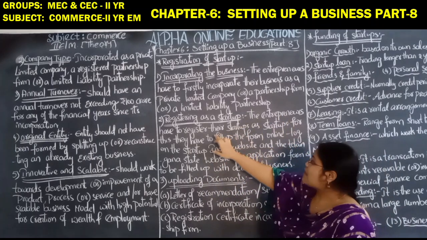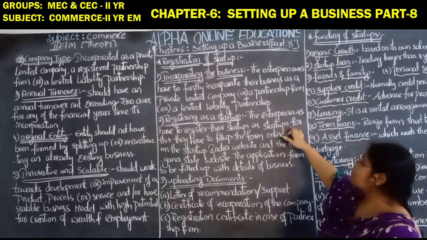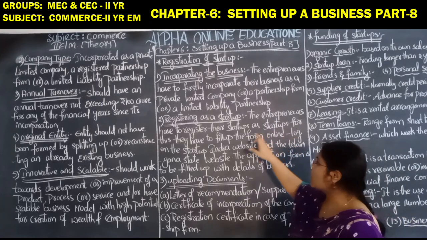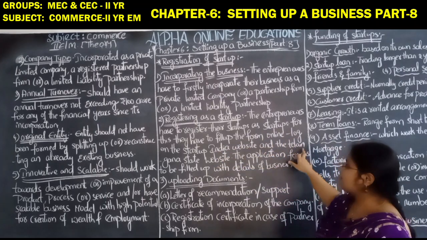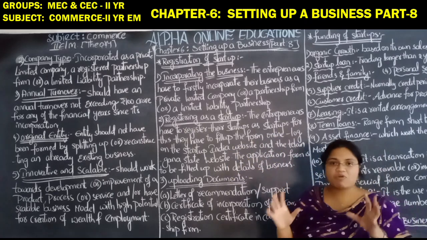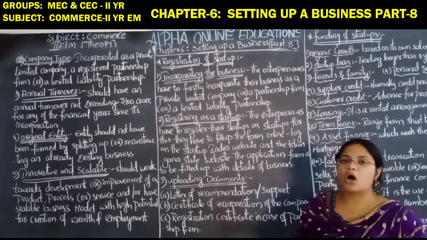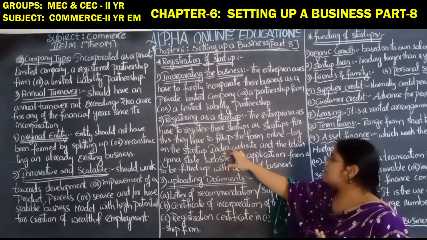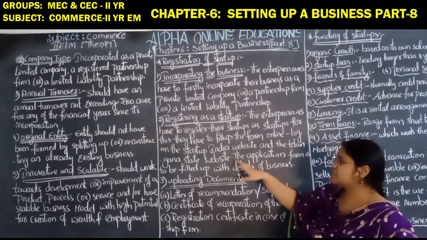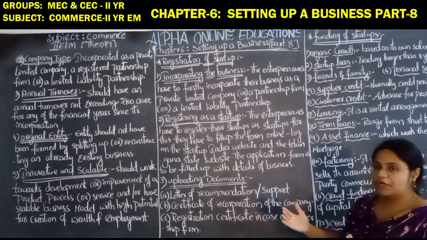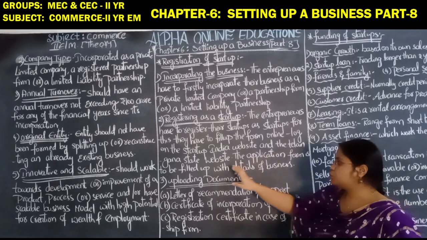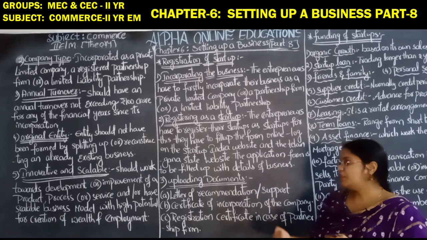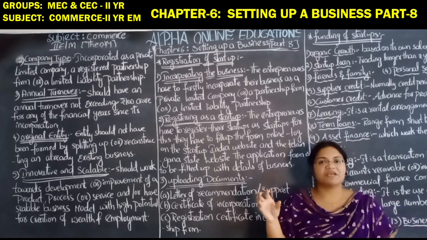The entrepreneurs have to register their startup as a startup. For this, they have to fill in the form online, logging on to the Startup India website and the Telangana state website. There are two websites: one is the Startup India website and the other is the Telangana state website. They have to log into them. The application form is to be filled with the details of the business. With whatever business details there are, the application formalities have to be completed.